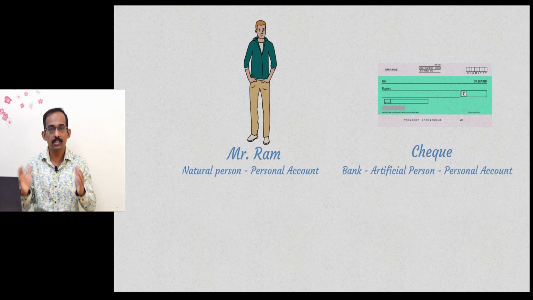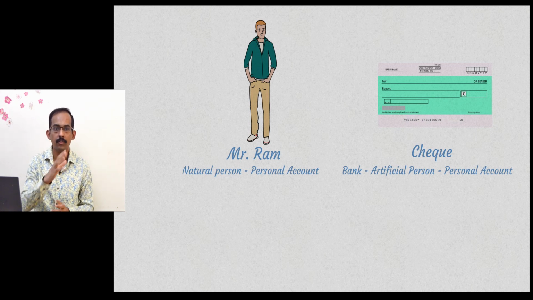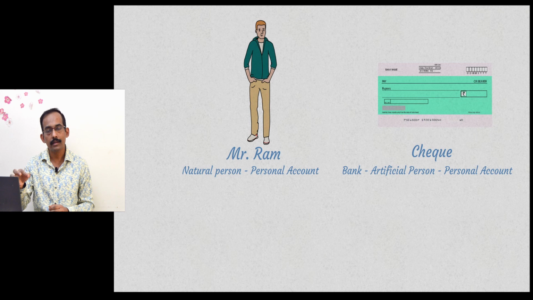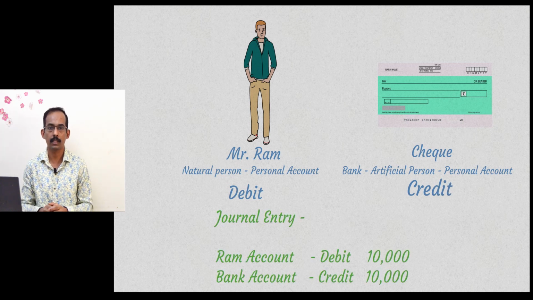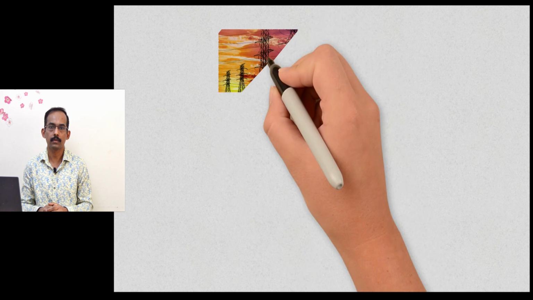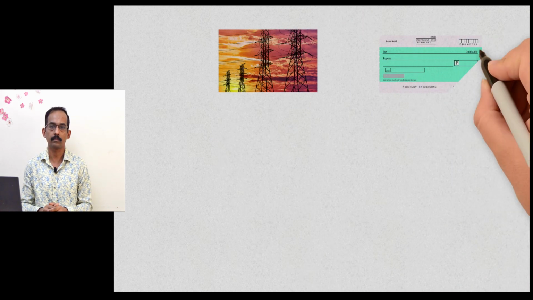So what is the golden rule applicable to a personal account? Debit the receiver, credit the giver. In this case, Ram is the receiver of the money and bank is the giver. So Ram debit 10,000, bank credit 10,000. Your entry is framed.